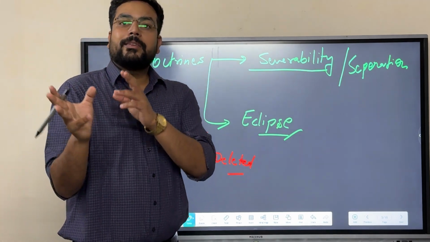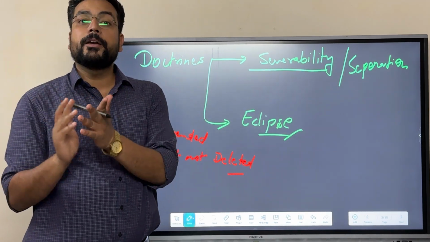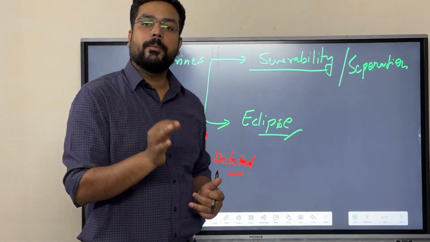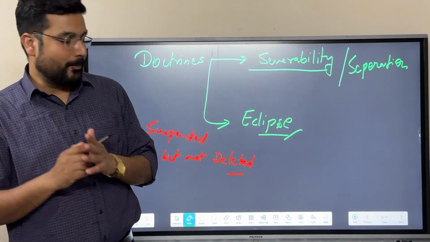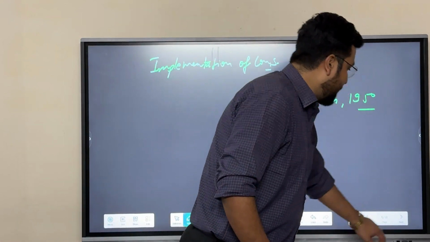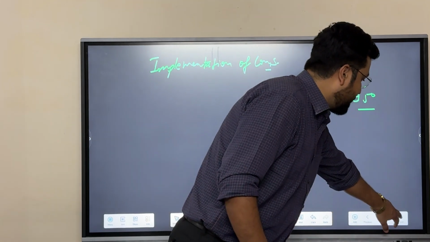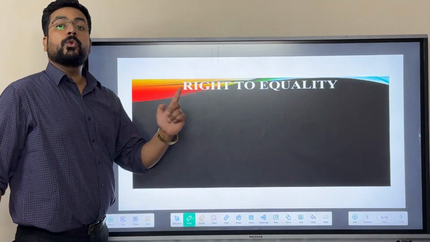So consistency and inconsistency of a law with respect to the fundamental rights shall be identified by the judiciary only, and this power of the judiciary is known as judicial review. So finally, let's continue the fundamental rights chapter, and the first fundamental right, as we have discussed earlier too, is right to equality.